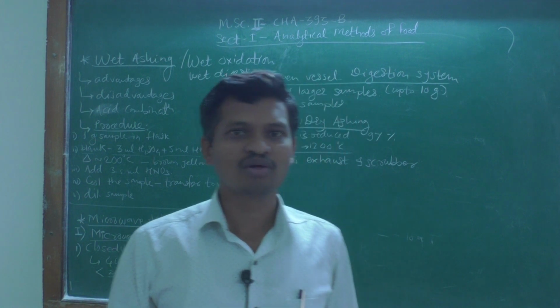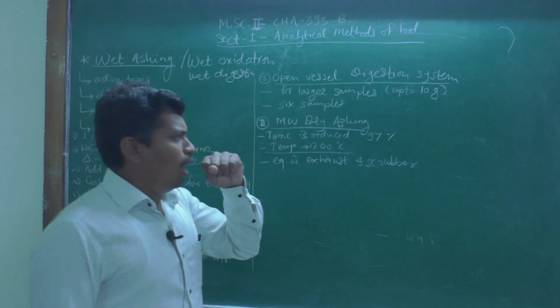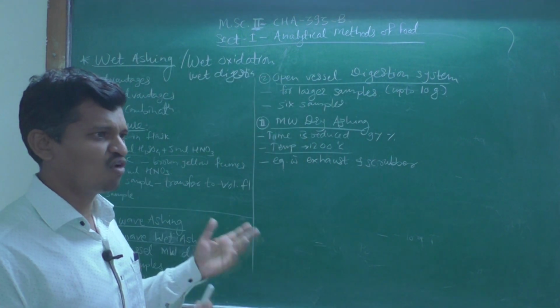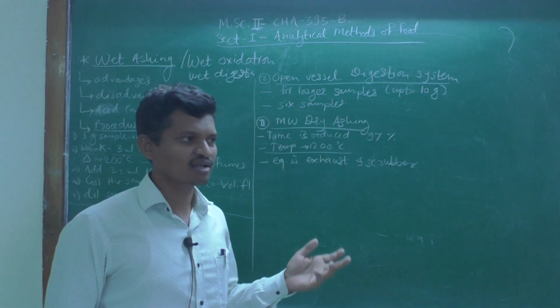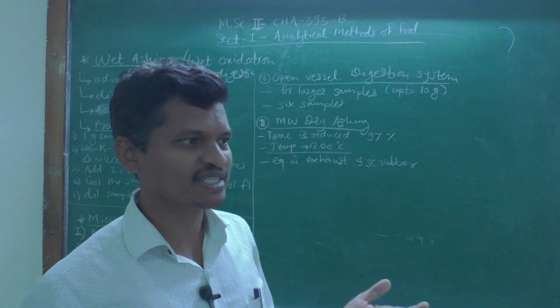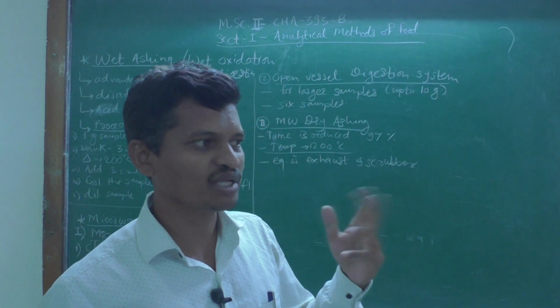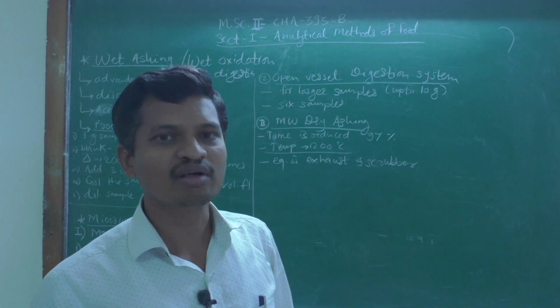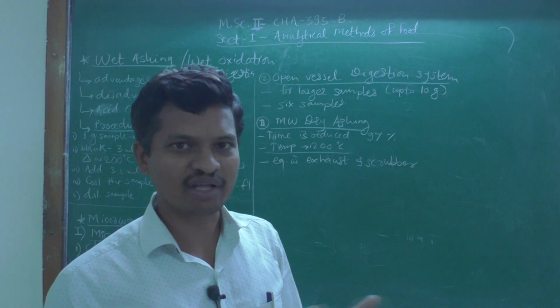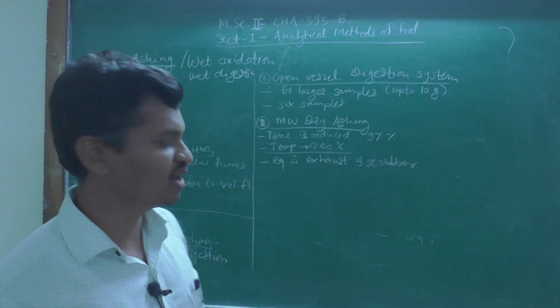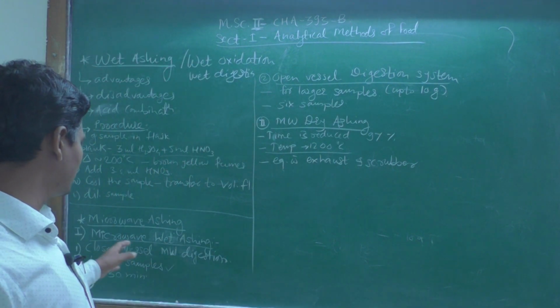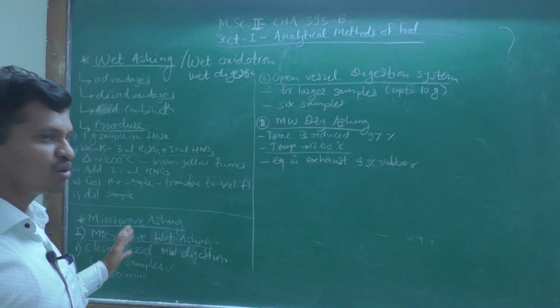When gases are formed at that temperature, when our components get converted to gaseous substances, the pressure of that gas may rupture or break the vessel. So care should be taken while opening or keeping that vessel closed.